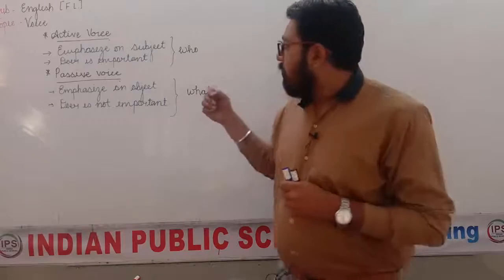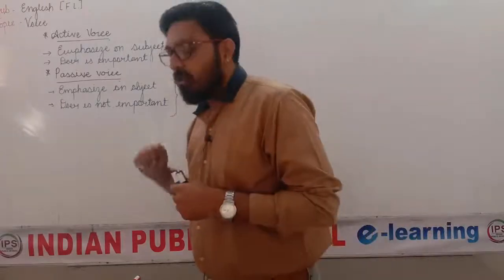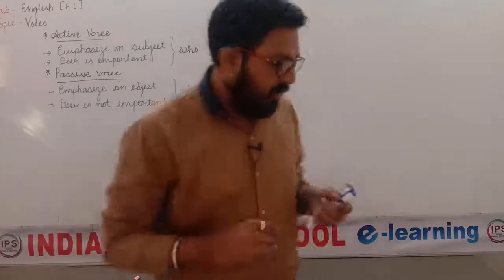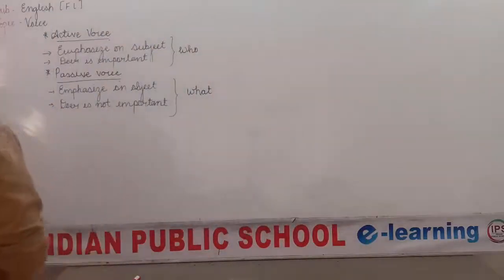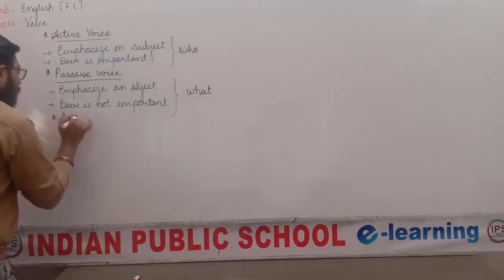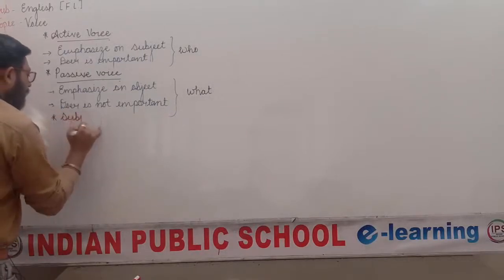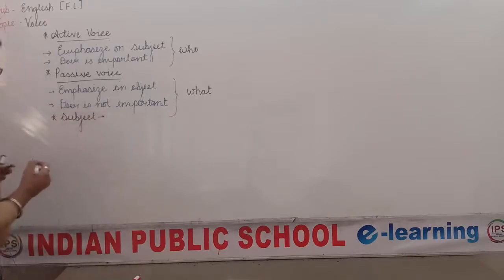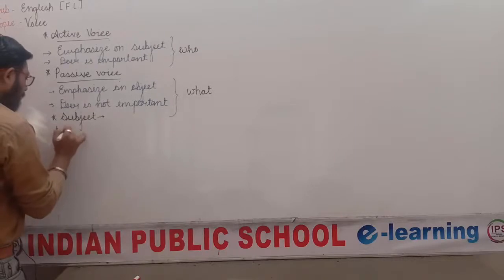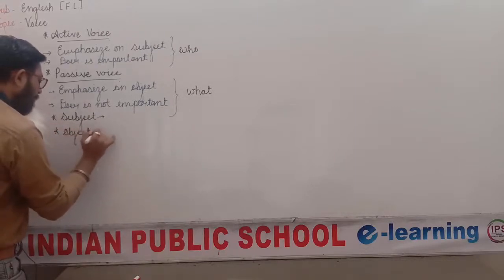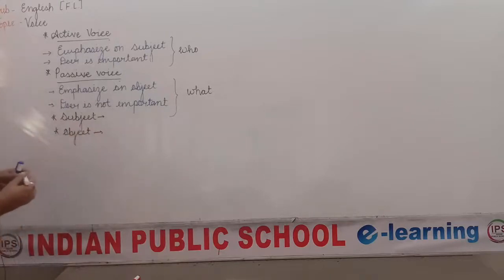Okay, now the thing is subject and object. I think you know what is subject and what is object. Yet to make it clear, we can make that clear. What is subject, and what is object?